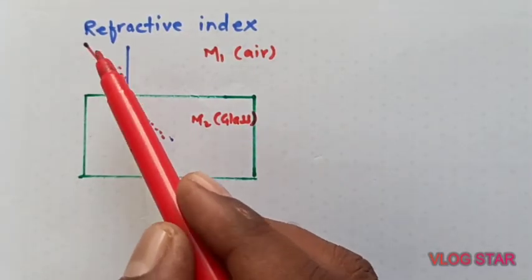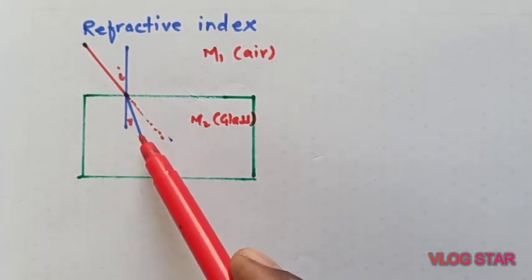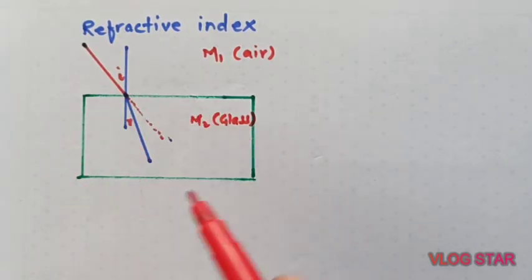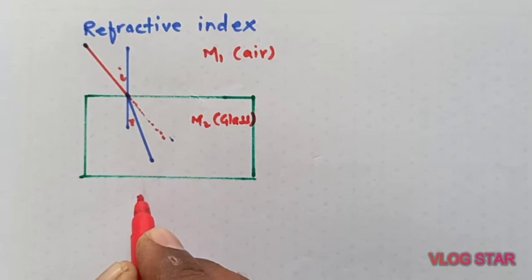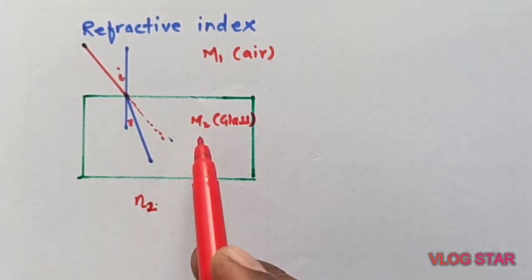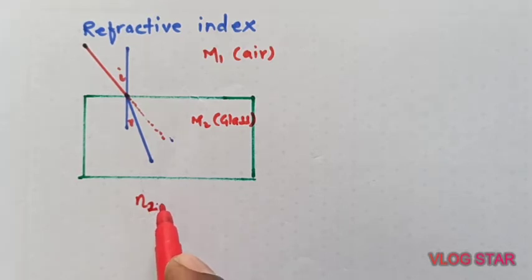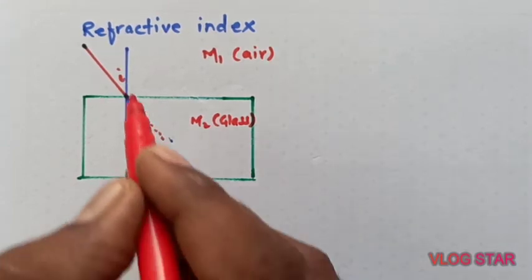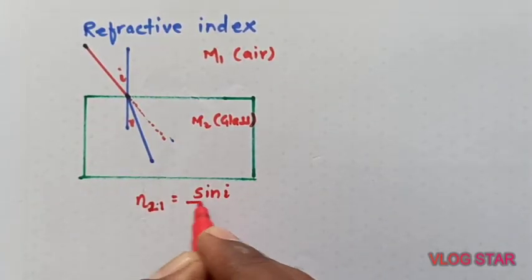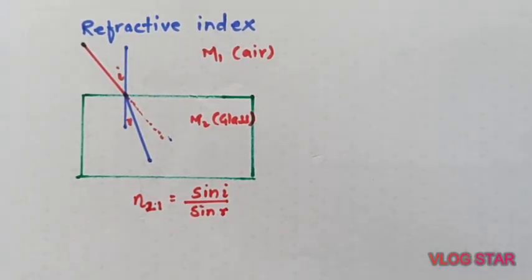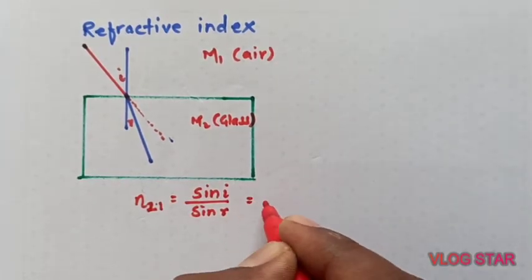When light enters from air to glass, as usual the bending is towards the normal, which means R is smaller than I. So geometrically, if we want to know the refractive index of glass, that is, the refractive index of medium 2 with respect to medium 1, it is given by sine of angle of incidence I upon sine of R. This ratio gives you the refractive index, which is always constant.